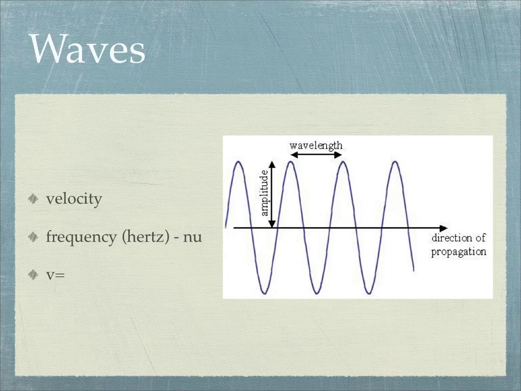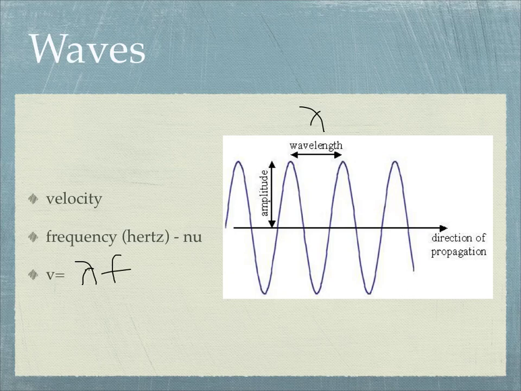All right, if we want to figure out the velocity of a wave, velocity is the frequency of a wave times the wavelength. So here's the wavelength. That's a weird symbol. We use this symbol called lambda, which stands for the wavelength. So velocity is wavelength times frequency.